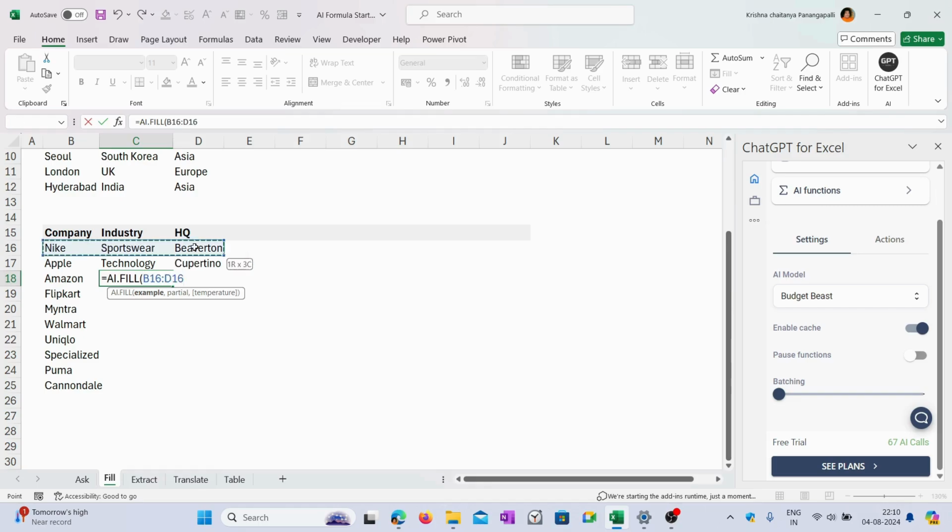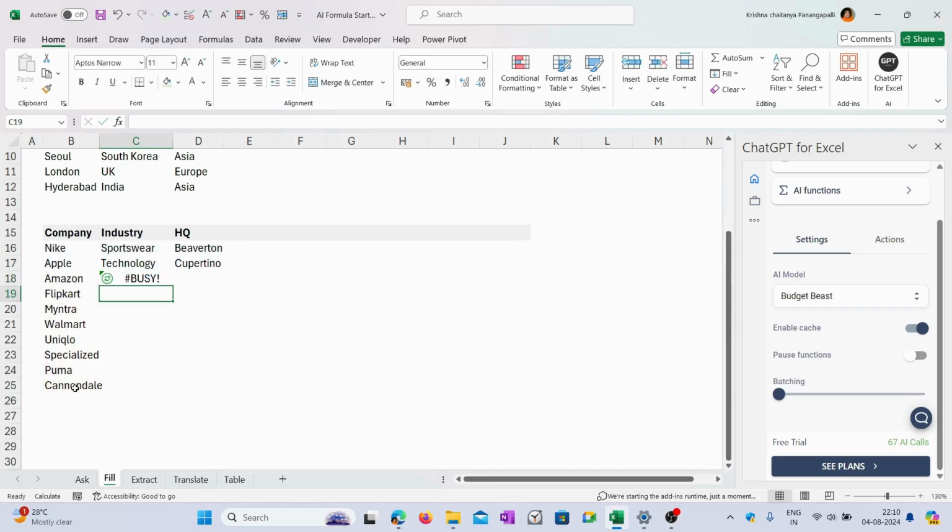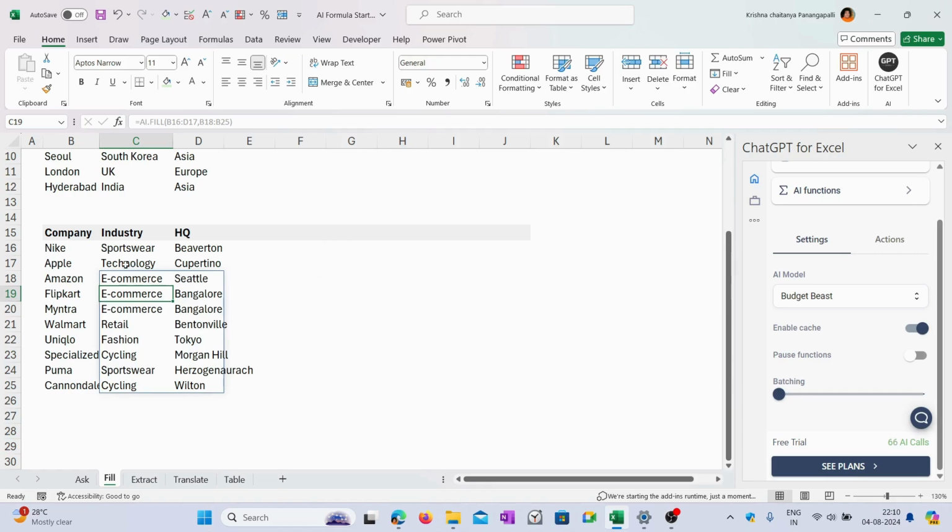Now I give this data set as a reference, I put some comma here, and I just want the same results for this data set. So I just close this. Now as you can see, it has fetched me the results. Amazon is into the e-commerce segment and its headquarter is at Seattle. Flipkart is from e-commerce and it is headquartered at Bangalore. In the same way, it has fetched the information for everything. Like that you can do.